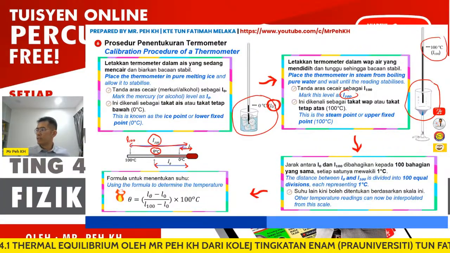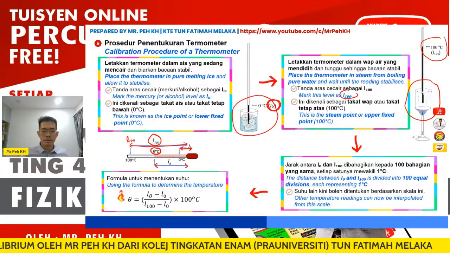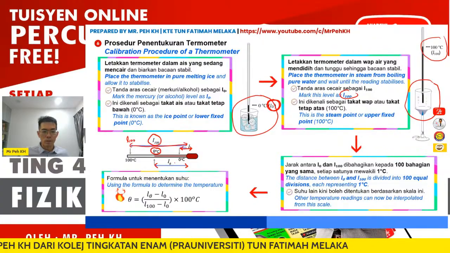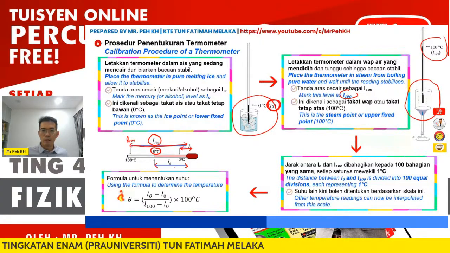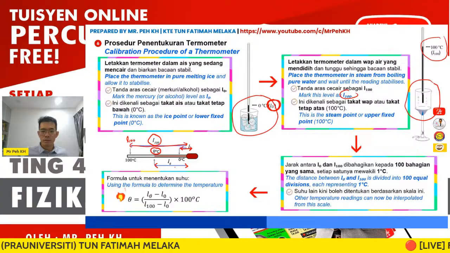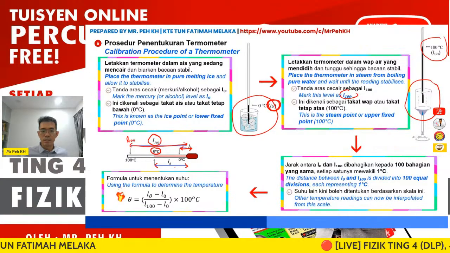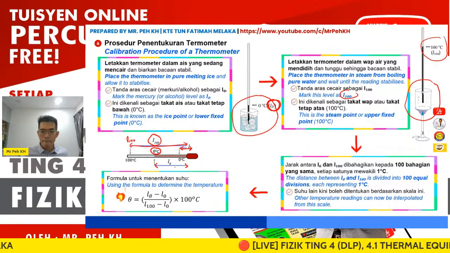This is how we get the temperature we are going to measure. Later on we have a few example questions for practicing the application of this formula.